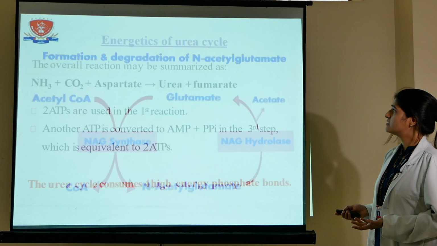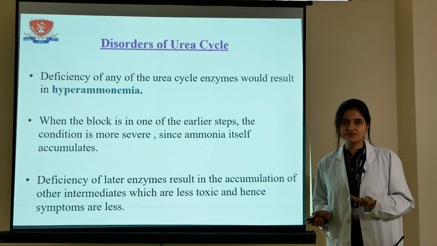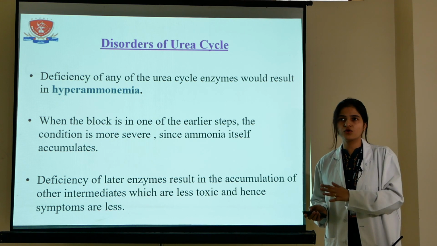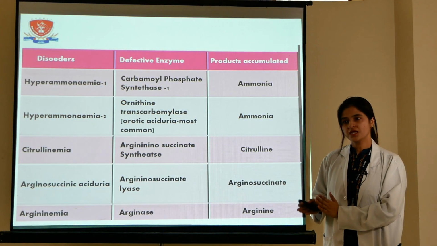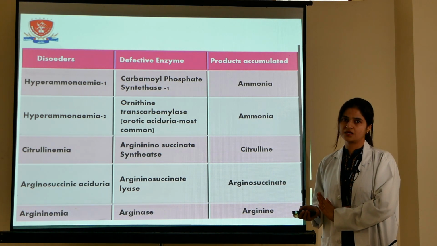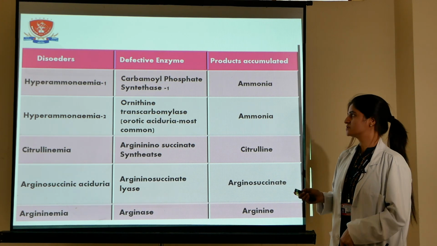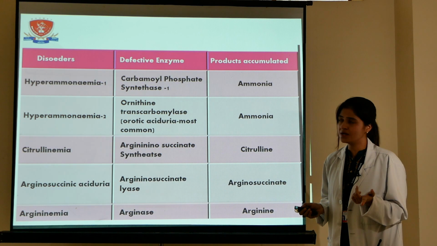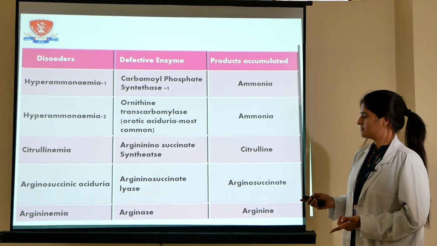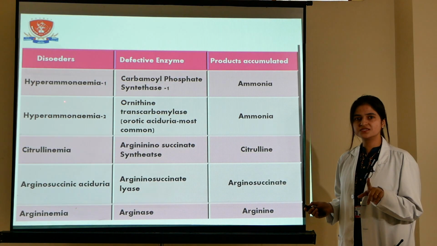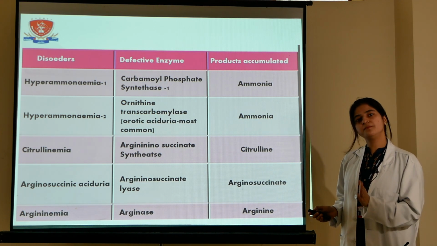Now the next is the disorders of the urea cycle. As we all know, there are a total of 5 enzymes used in the urea cycle. So due to the deficiency of these 5 enzymes, there are 5 disorders of the urea cycle. The first enzyme was carbamyl phosphate synthetase 1. Due to the deficiency of the first enzyme carbamyl phosphate synthetase 1, the disorder will be hyperammonemia type 1.